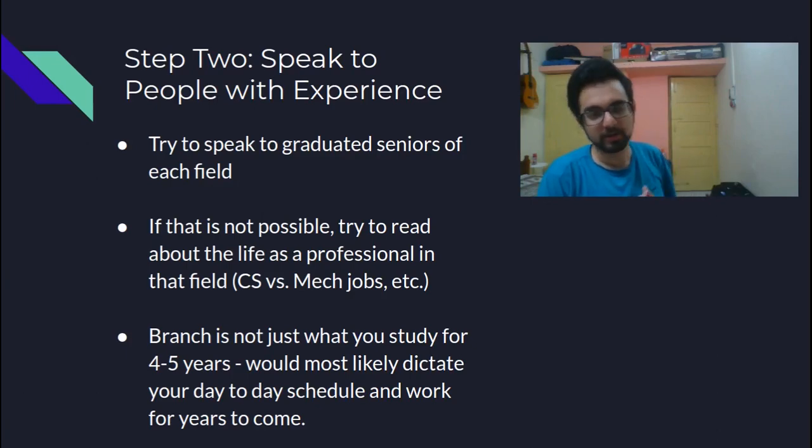This particular exercise is important because a branch is not just something that you will study for 4 or 5 years. Your branch will most likely decide what your day-to-day schedule would look like, what kind of work, what kind of challenges, what kind of problems you face for the further years that you continue to work in that field after your placements and all those things.